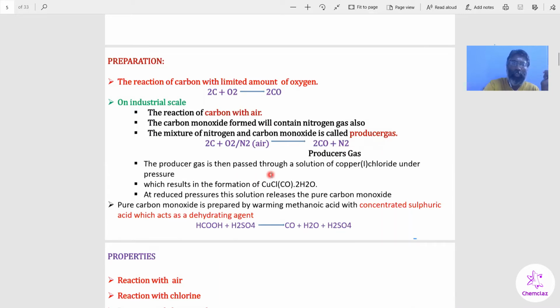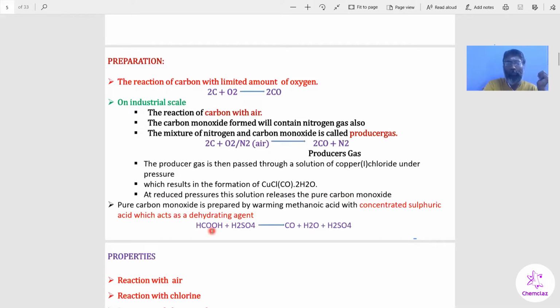This producer gas is passed through copper(I) chloride solution under pressure. A copper complex compound is formed, CuCl.CO.2H2O, which contains carbon monoxide as a ligand. When you reduce the pressure, the carbon monoxide gas is released in pure form. This is the industrial method of preparation of carbon monoxide.